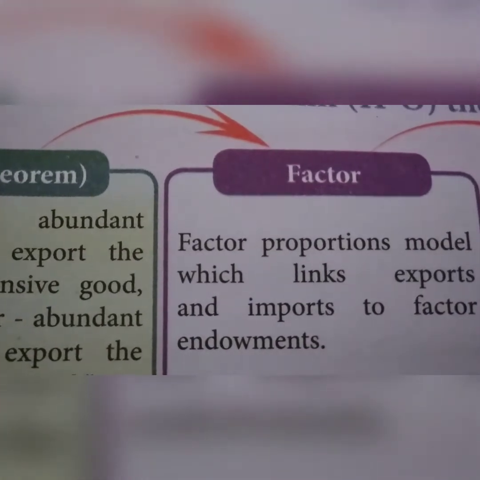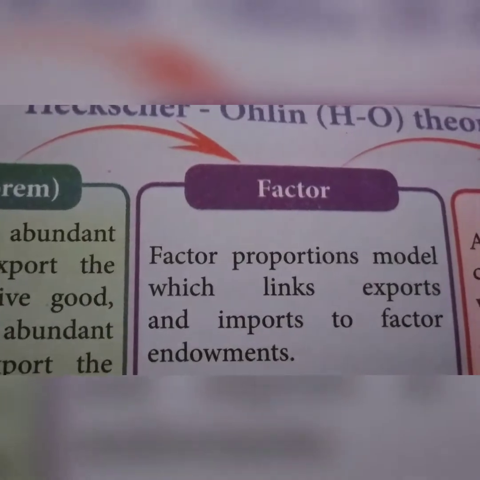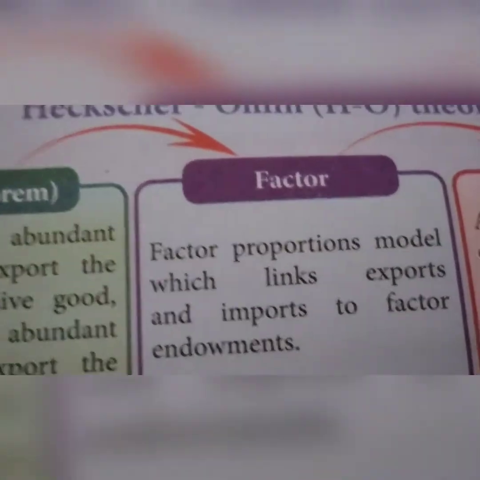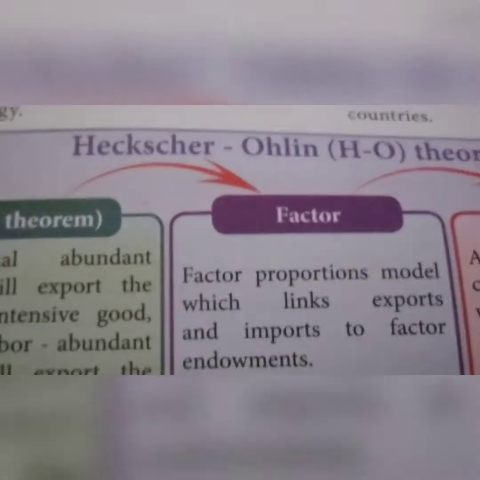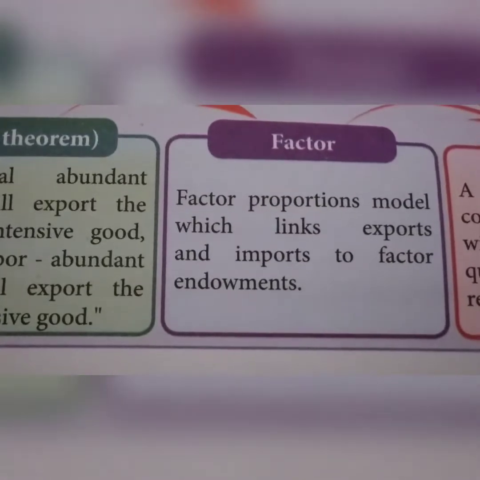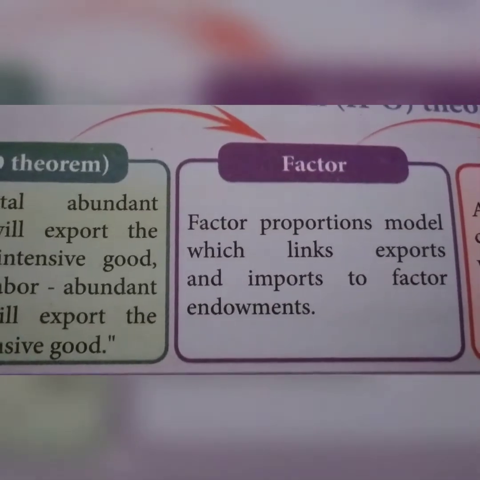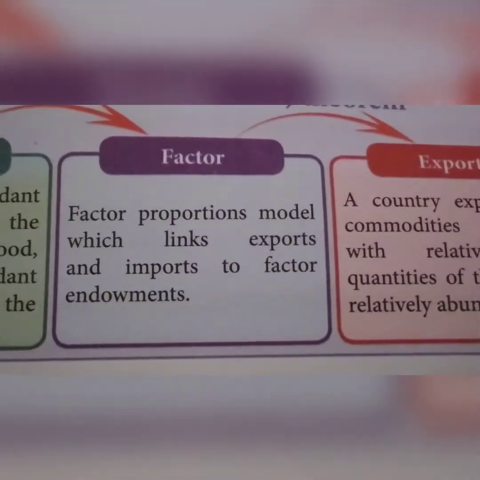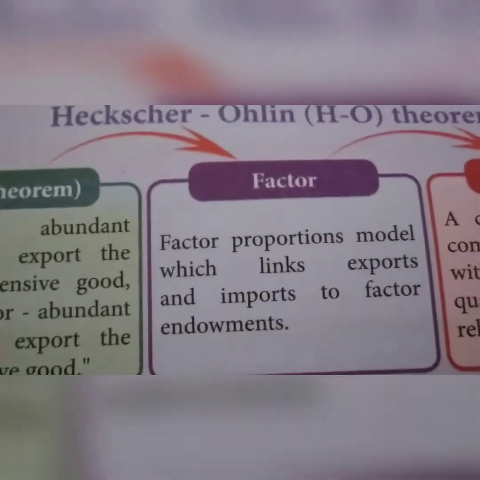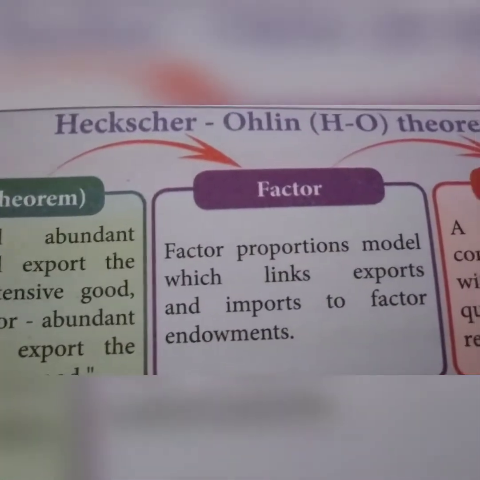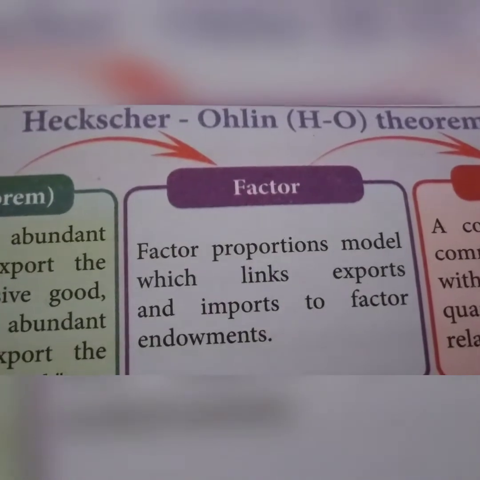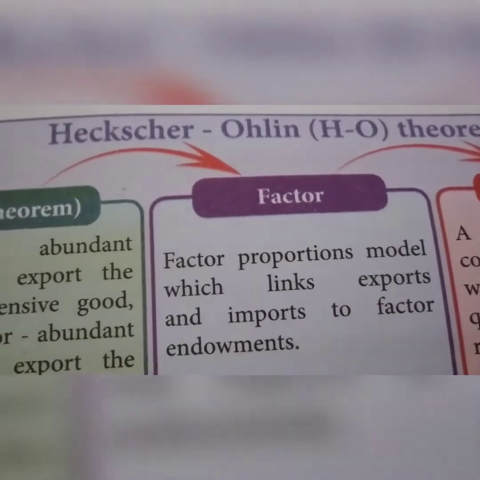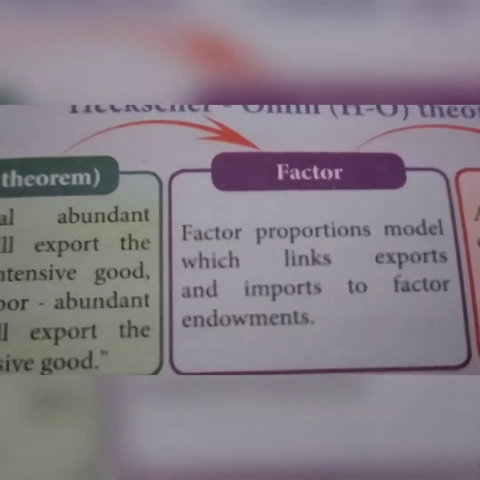This theory says that the basis for international trade is the difference in factor endowments. In other words, it is the factor endowment theory, or factor endowment model. That means countries with a relative factor abundance can specialize and trade. Countries with an abundance of skilled labor specialize and export goods and services, and countries with an abundance of unskilled labor do likewise. Exports embody the abundant factor, and imports embody the scarce factor. Export will be of the abundant factor, import will be of the scarce factor. It assumes a high degree of factor mobility. These are the features of the factor endowment model.